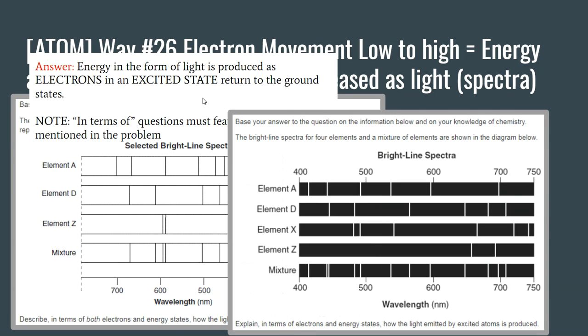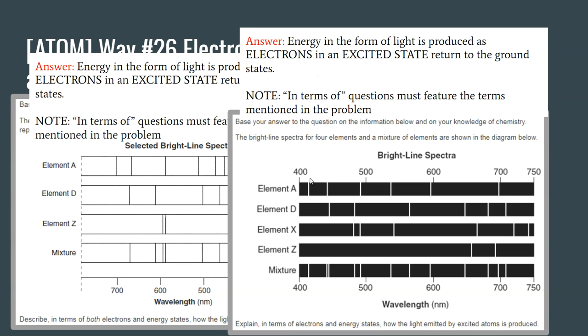Let's try another problem. In terms of electrons and energy states, how is the light emitted by excited atoms produced? Again, same problem, same answer. Energy in the form of light is produced as electrons in an excited energy state return back to the ground state. Every time electrons come down, they release energy or emit energy in the form of light.